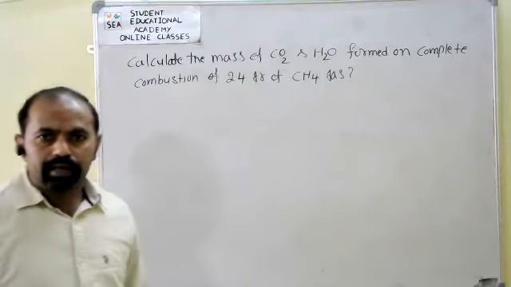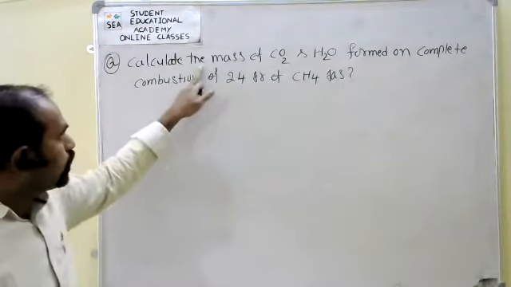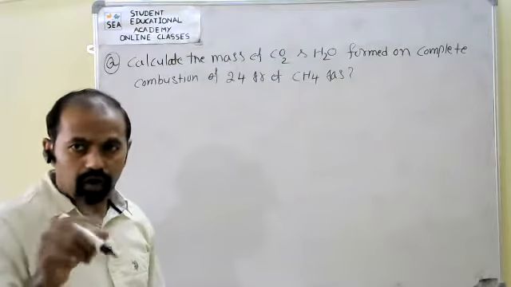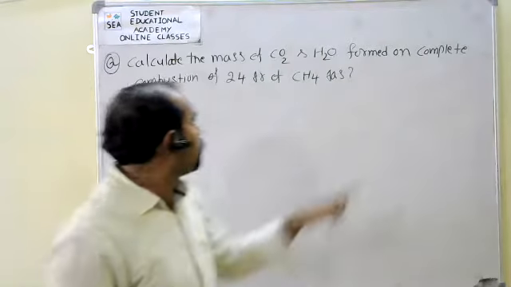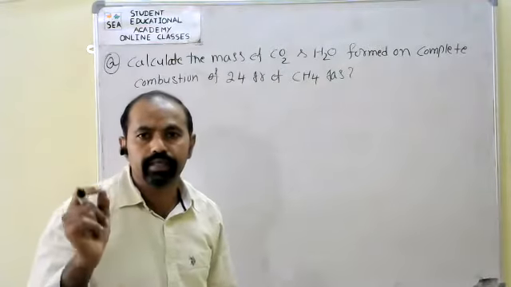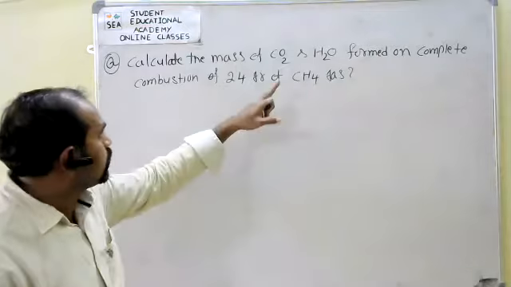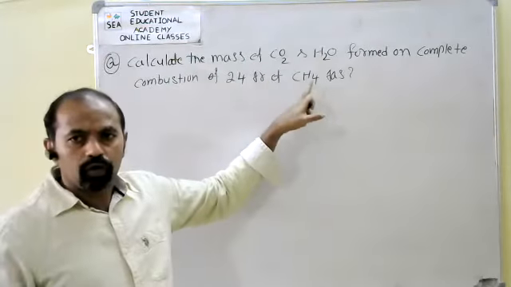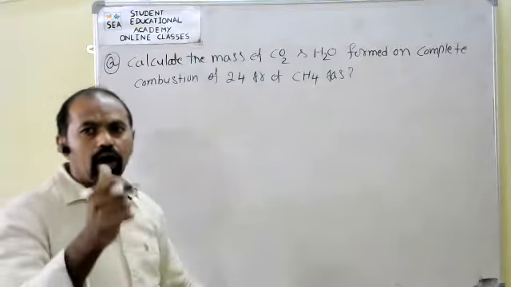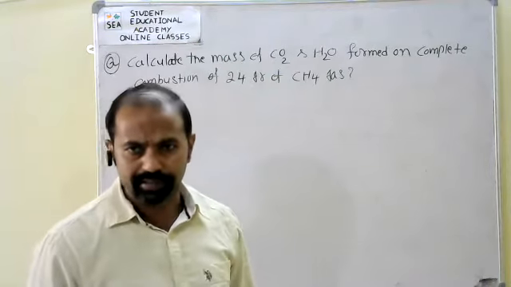So in stoichiometric calculations, they're asking: calculate the mass of CO2 and H2O formed on complete combustion of 24 grams of methane gas. Okay, here, 24 grams of methane gas, if complete combustion, how much mass of CO2 is formed, how much mass of H2O is formed? That is the question.